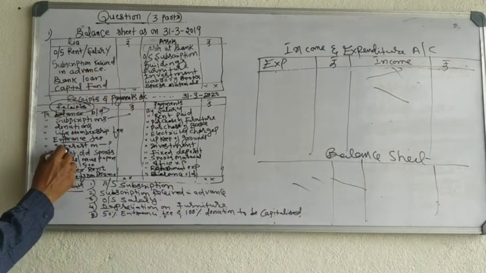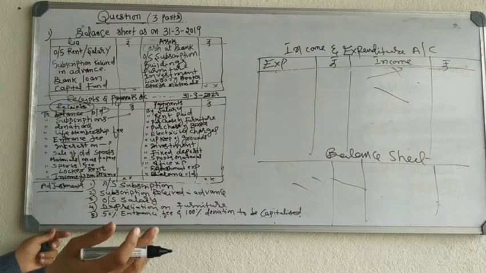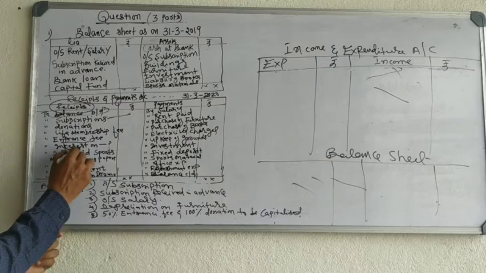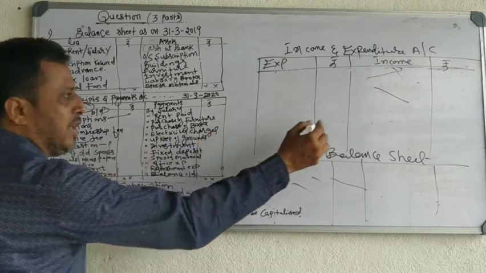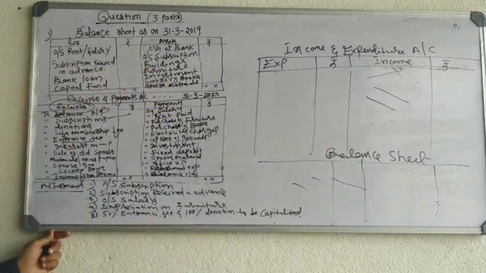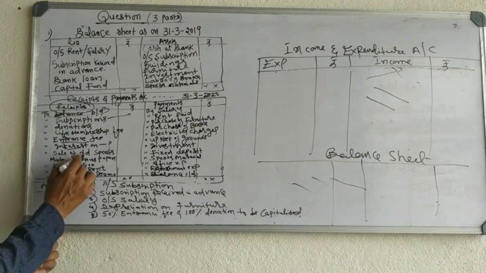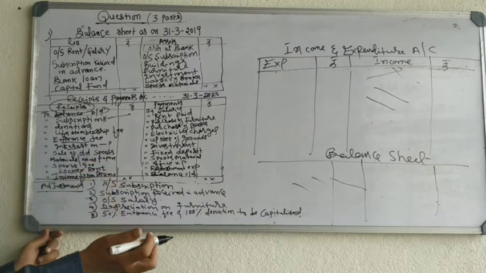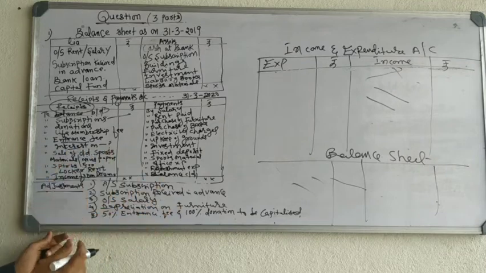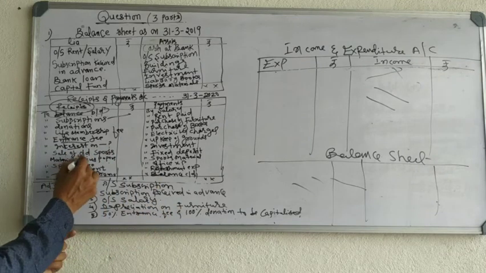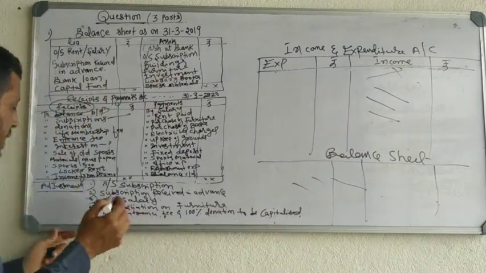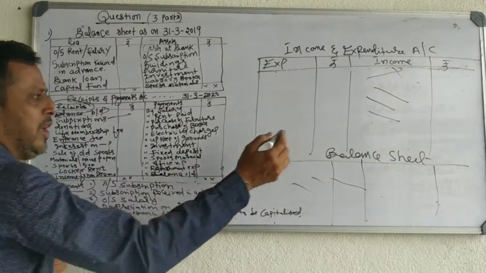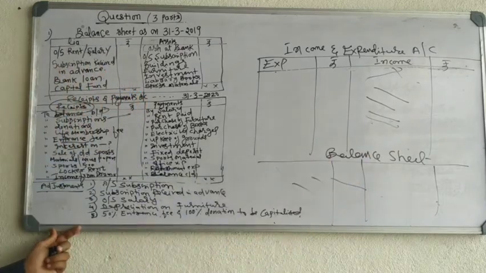Then interest. Interest may be received either once in 3 months, once in 6 months, or once in a year. So interest is a revenue income shown on the credit side of the income and expenditure account. Sale of old sports material, sale of old newspapers: it is a revenue income, regular income, recurring income. So show it on the income side. Then sports fee is also revenue income. It is received regularly. Show it on the credit side of income and expenditure.